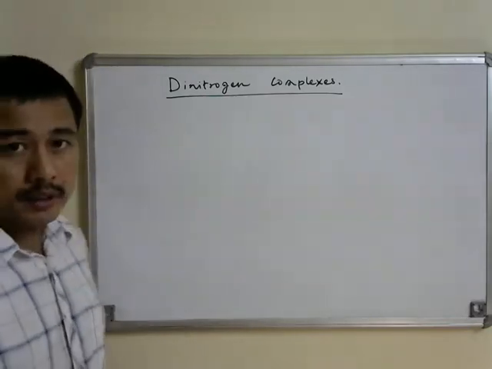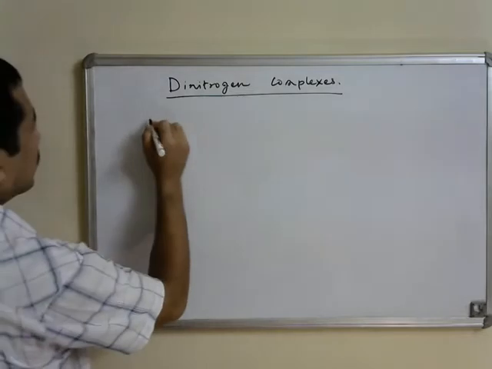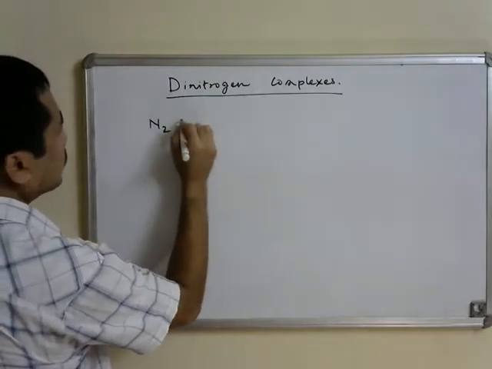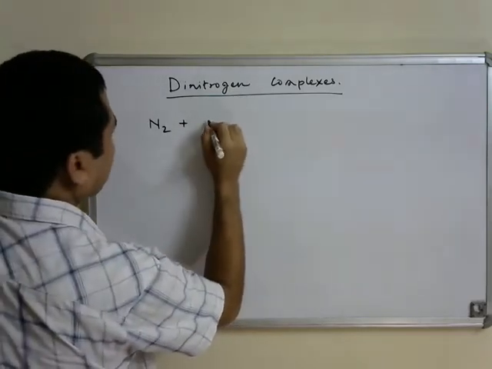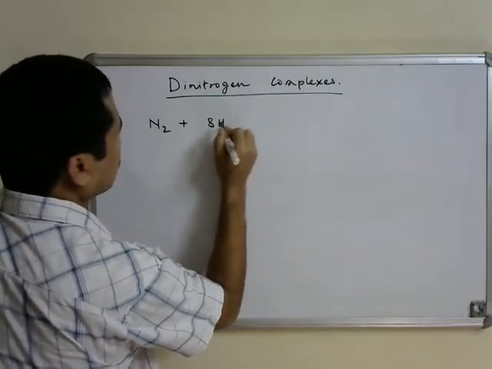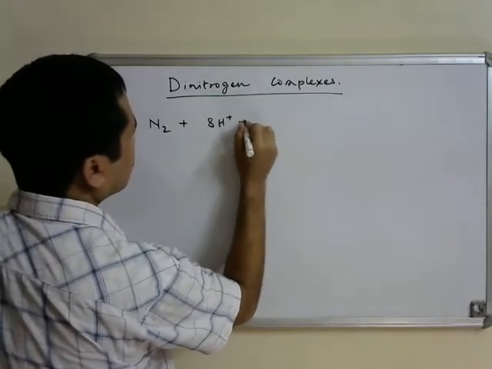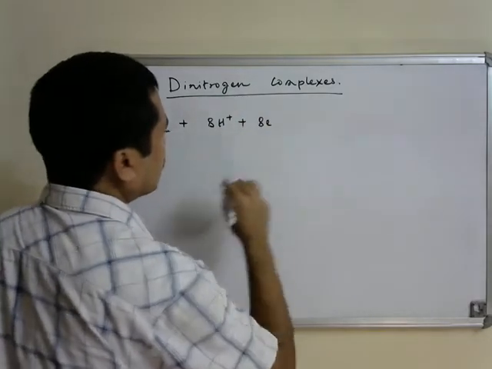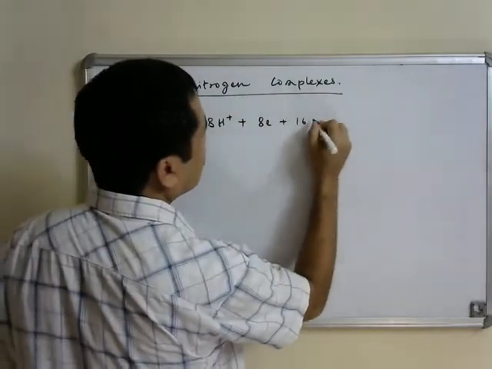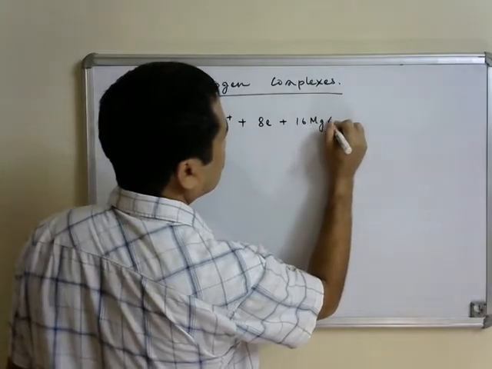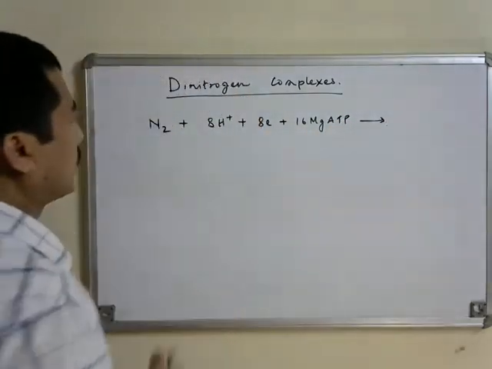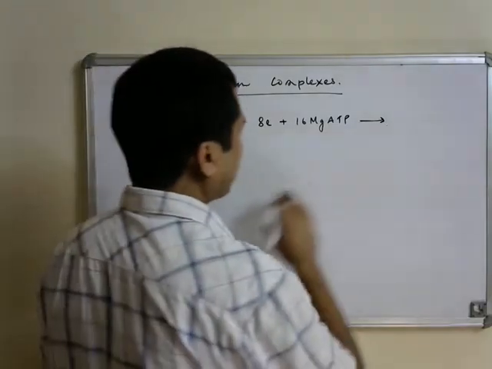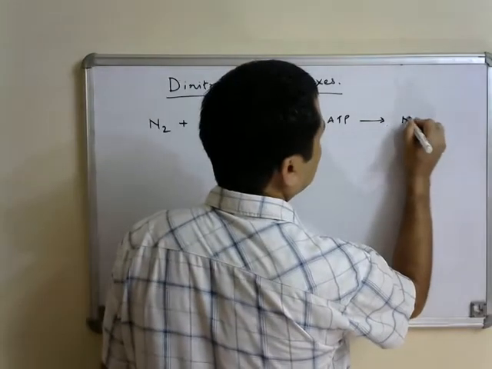Biological nitrogen fixation is the atmospheric nitrogen getting converted to ammonia. The reaction is: the nitrogen from the atmosphere is essentially reduced to ammonia.